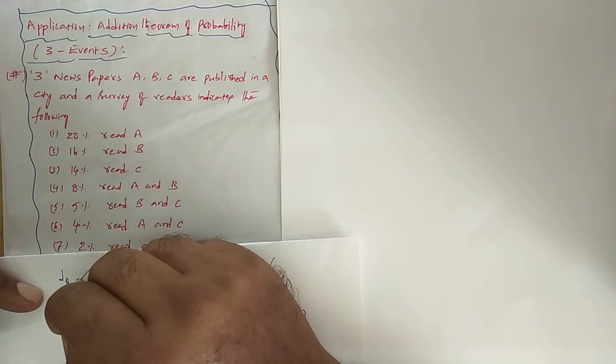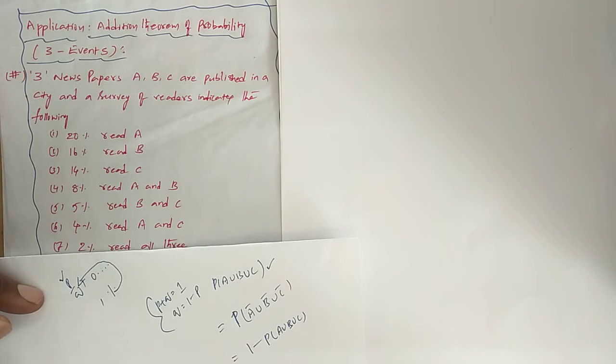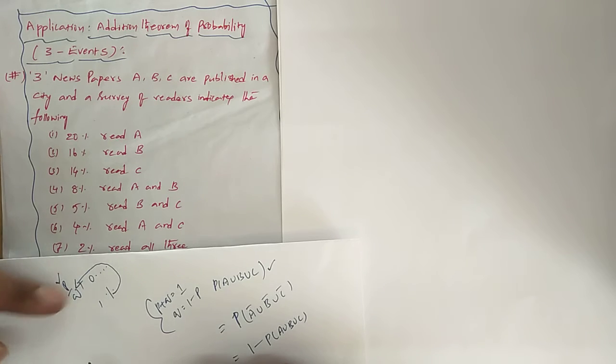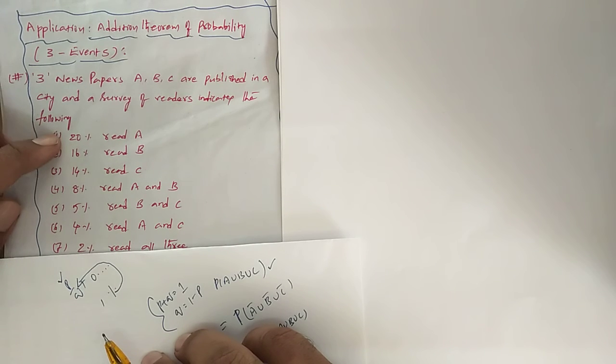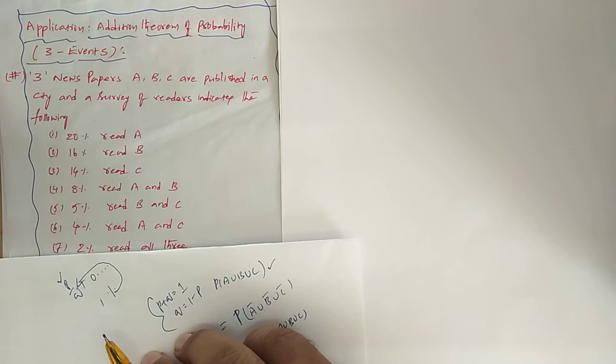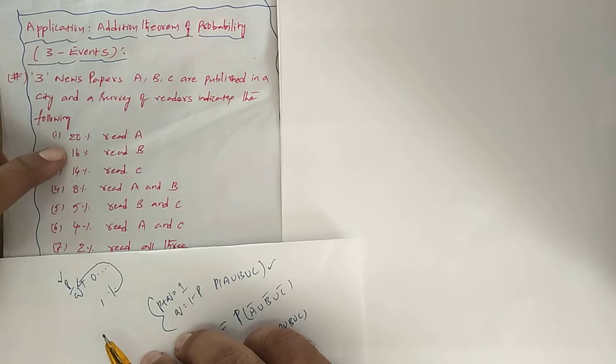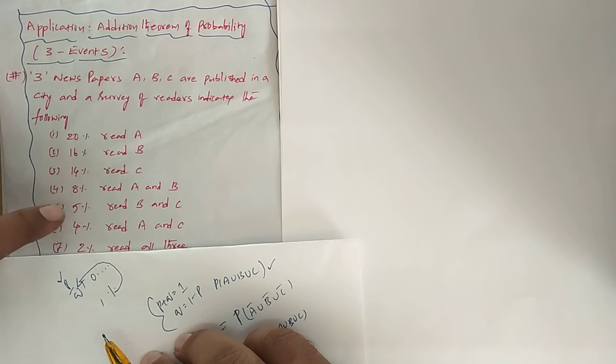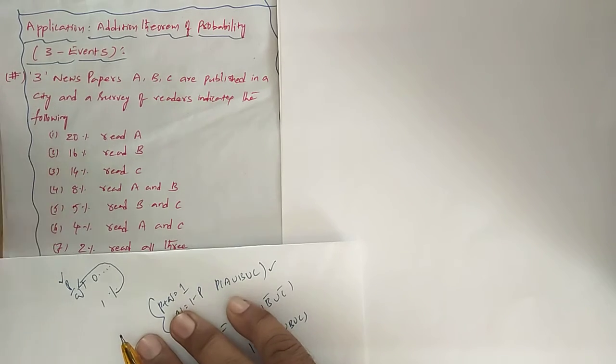So we convert this percentage answer into the P by Q form. The information you read as 20% you can put as 20 by 100. Percent means 100, you know very well. That is P by Q form. 16% is nothing but 16 by 100. 14%, 14 by 100, 8 by 100, 5 by 100, 4 by 100, 2 by 100.